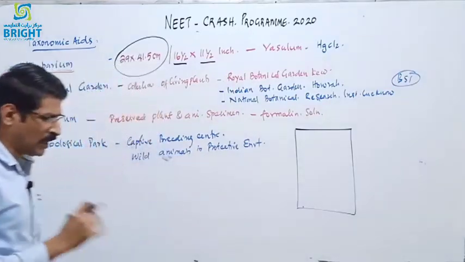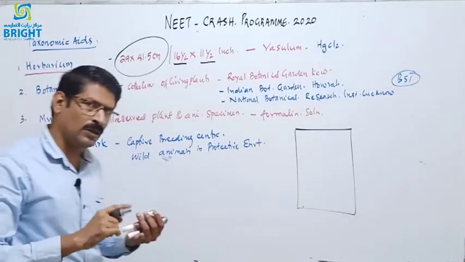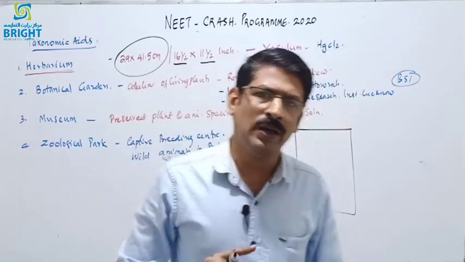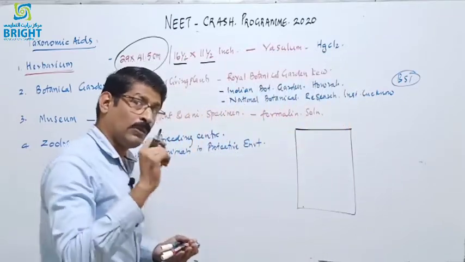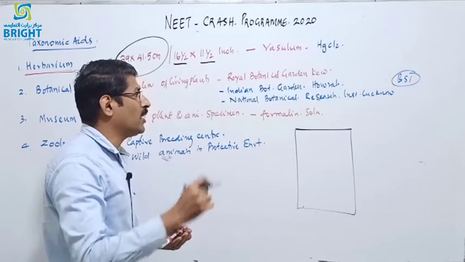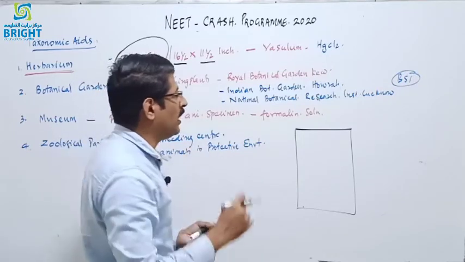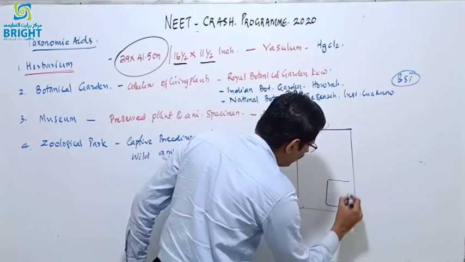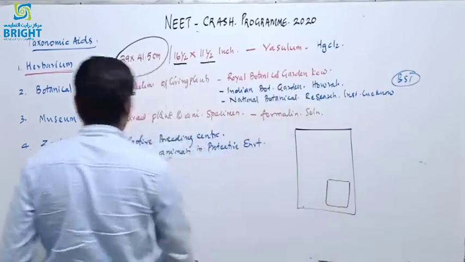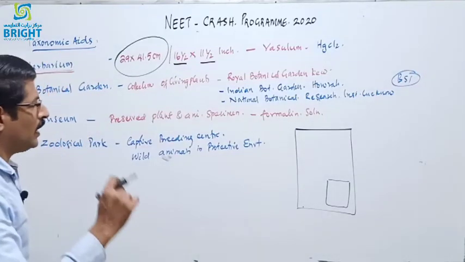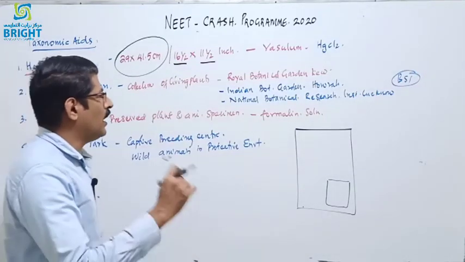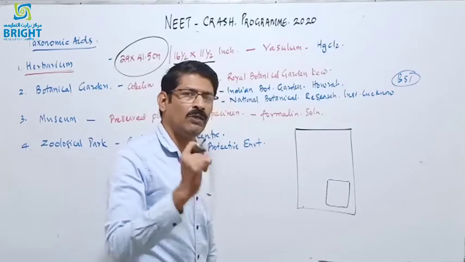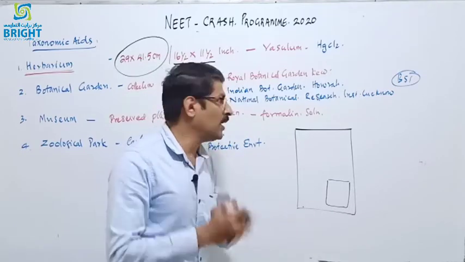A herbarium must have the locality of the plant, the time of collection, the name of the plant, both scientific and vernacular name, the family name, and the name of the collector, labeled there. So a herbarium is a collected, properly pressed, identified, labeled, mounted, dried plant specimen.